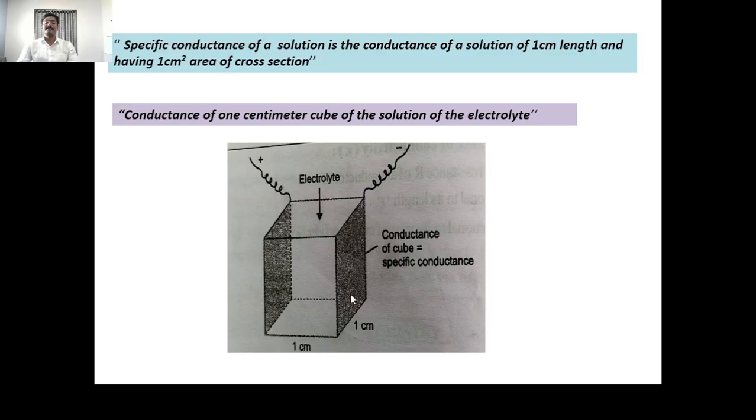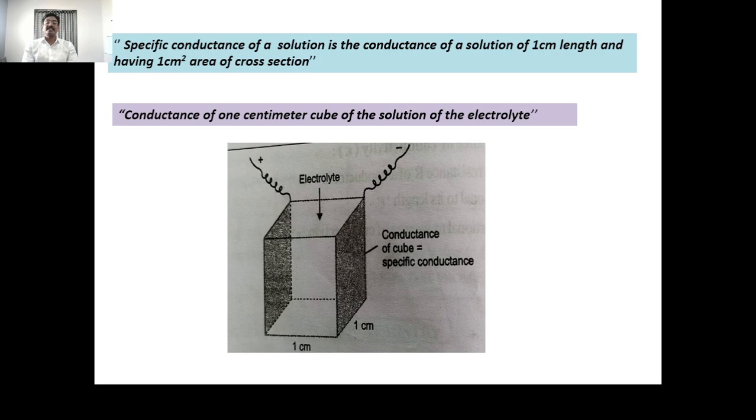Suppose in this case, this is the cube, and this cube has 1 centimeter length and its area of cross section is 1 centimeter square. If we dissolve a particular solute in an electrolyte having volume 1 centimeter cube, then the conductance of that solution becomes the specific conductance.